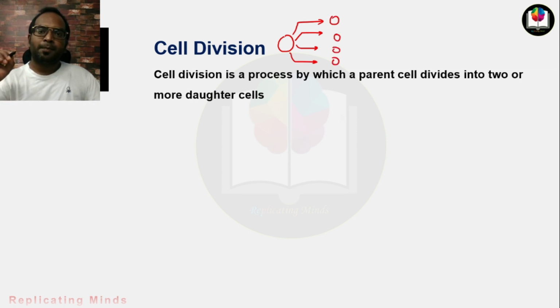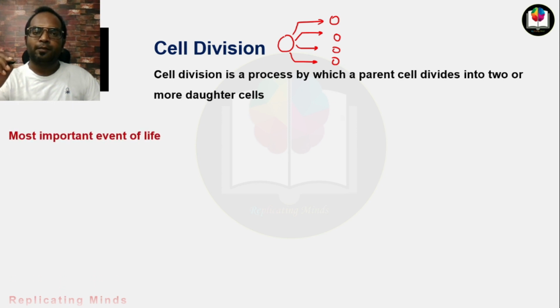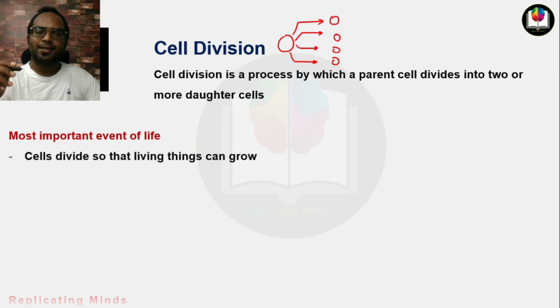First of all, the most important question is why cell division is the most important event of life? Because of two main reasons. First reason is that cells divide so that living things can grow. Remember one thing, living organisms grow not because of an increase in the size of the cell, but they grow due to the increasing number of cells in their body.